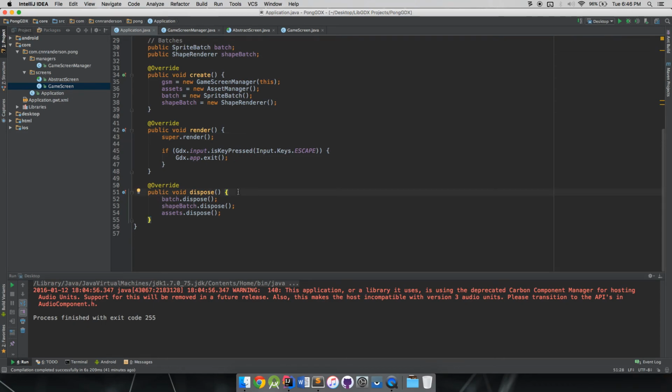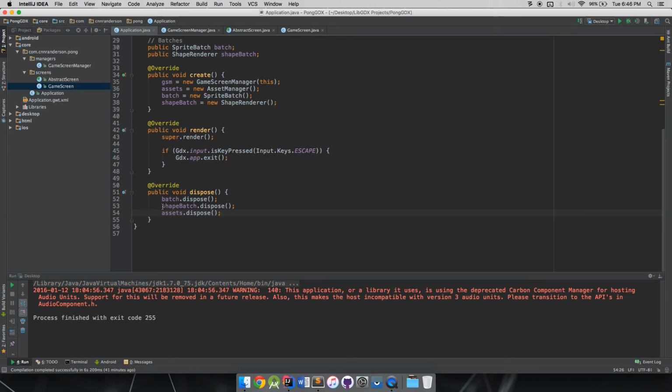If you dispose of your assets before the texture's disposed, then you're going to have a problem where it doesn't know how to dispose of that texture because it was already disposed of, or the reference that it had got disposed and it doesn't know what to do. You can run into errors like that. So just be aware that the order does matter for disposing of some things.